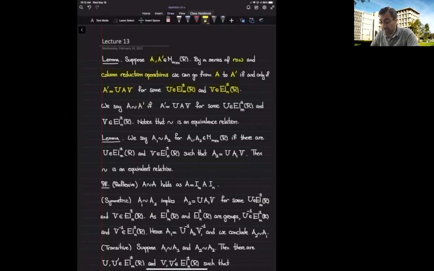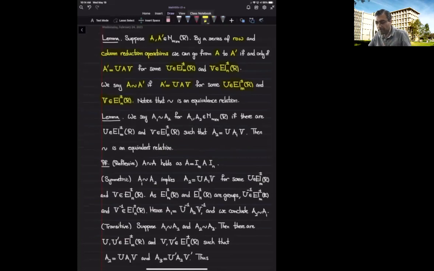And we say A is in relation with A prime if we can go from A to A prime using these row and column reduction processes, which is equivalent to saying that I can write A prime as U times A times V for some U inside this subgroup, and V inside this subgroup.